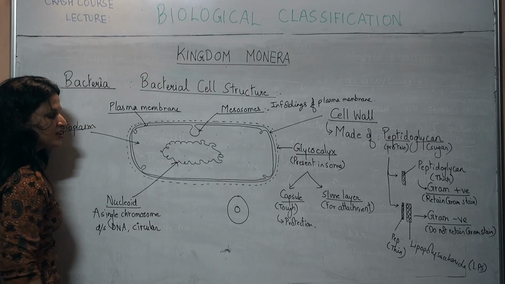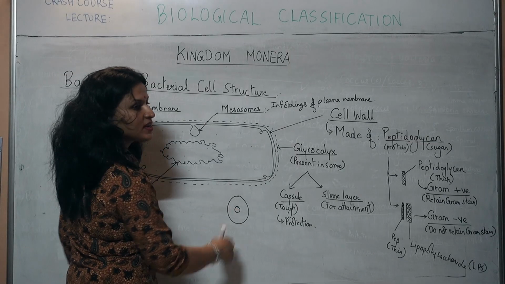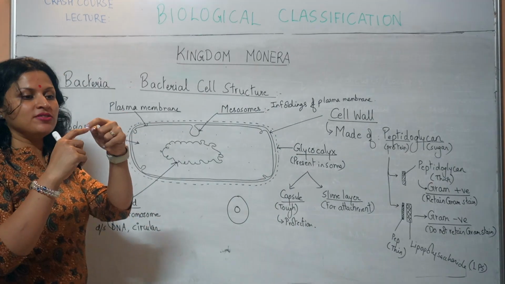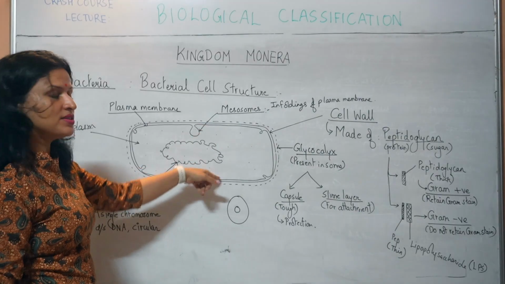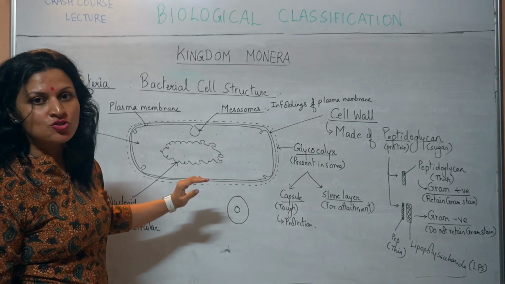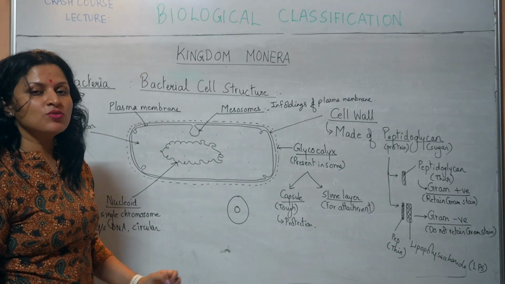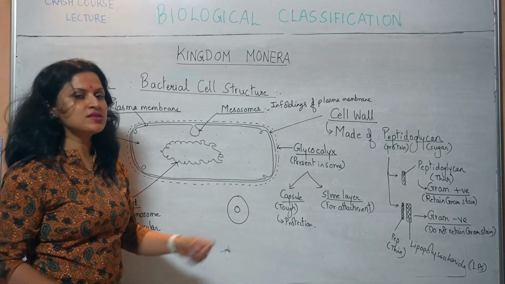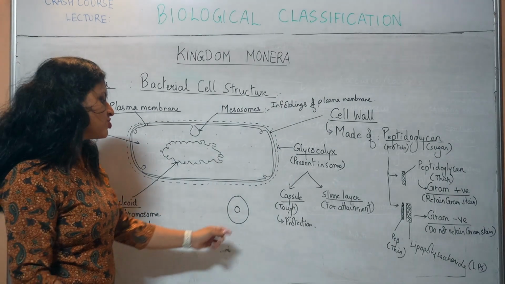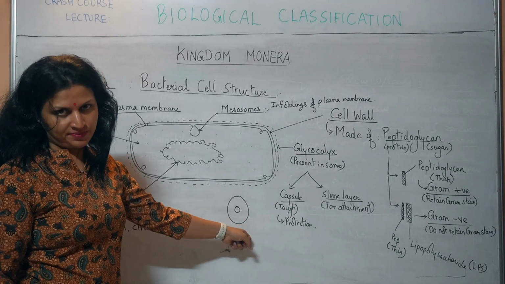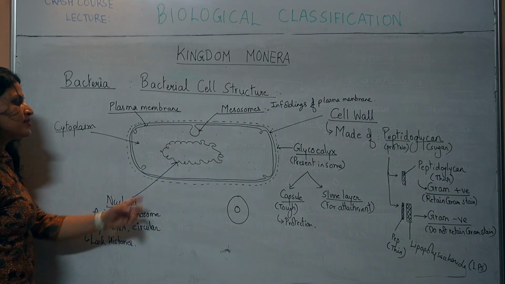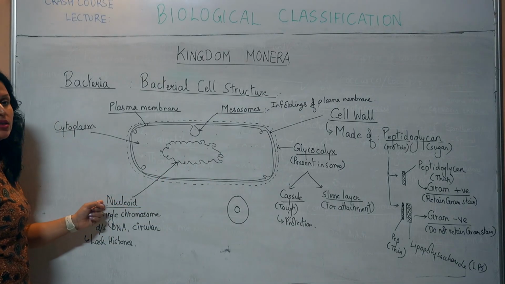Why am I saying circular? Because our chromosomes are linear in nature, the ends are not connected to each other in a loop. Over here it is a circular double-stranded DNA, no histone proteins. Why am I saying no histone proteins? Because our DNA is folded using histone proteins. Histone proteins are the proteins around which our DNA is wrapped. In prokaryotes, they do not have histone proteins. And this single circular chromosome is called a nucleoid.